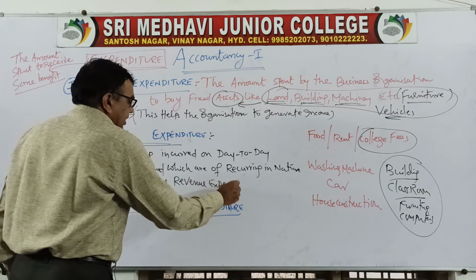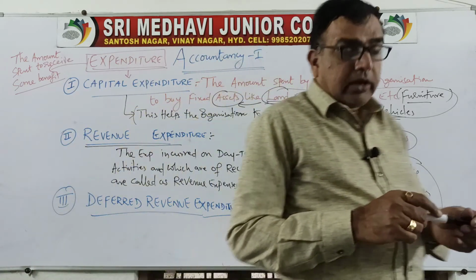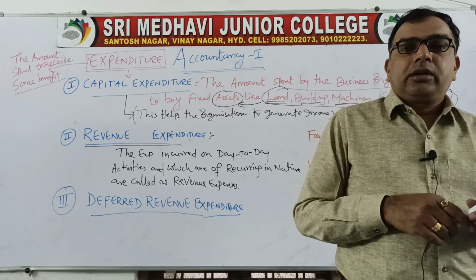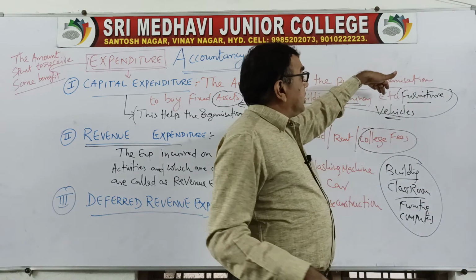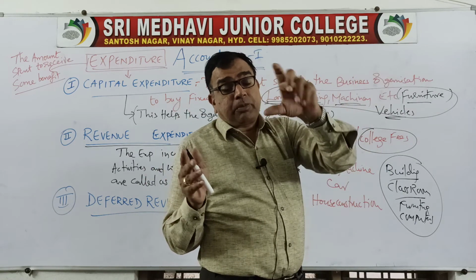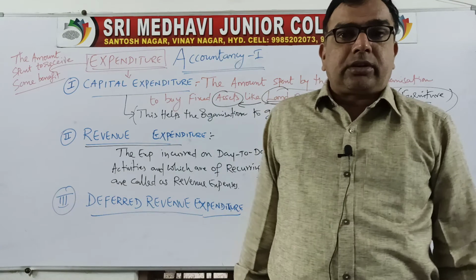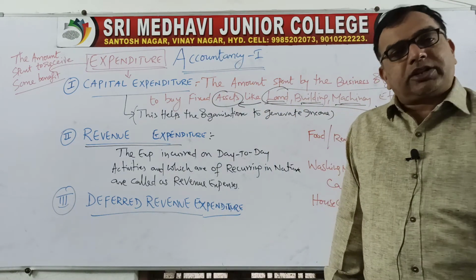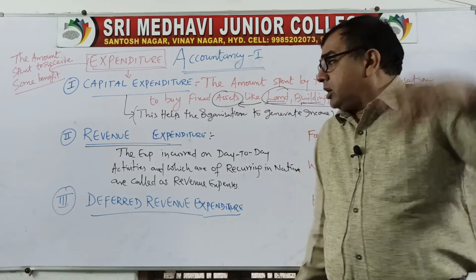Whose lifetime will be less than 1 year. Okay, if you pay once, its lifetime will be less than 1 financial year. You are not given a time of 10 years, 15 years. But here, the lifetime of your payment, your expenditure, is more than 1 financial year. Every year you need not buy the furniture. Every year you need not buy the machinery. Every year you need not buy the land. Once you pay, it will give you enough lifetime. Okay, so like that,